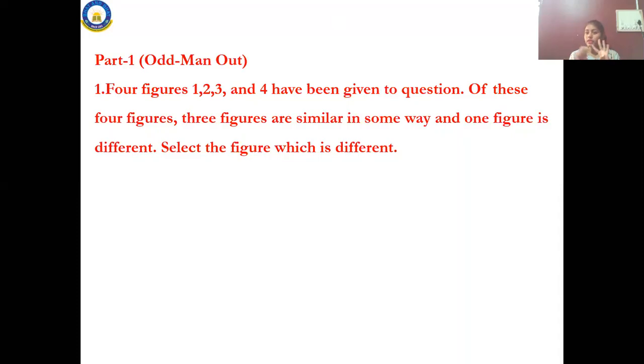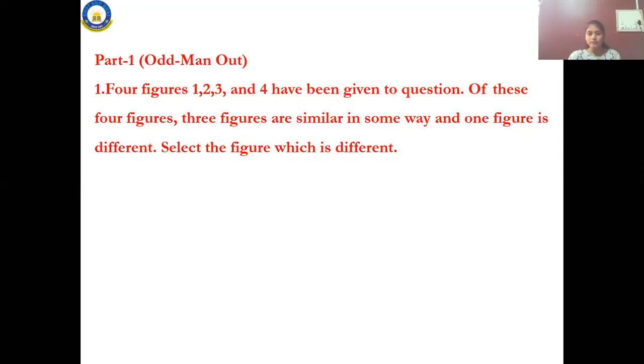Among those four figures, three will have the same characteristics and similarities, and one figure is different. So how do you solve this? You have to take out the one which does not belong to the group. Keep in mind, kids, which does not belong to the group.